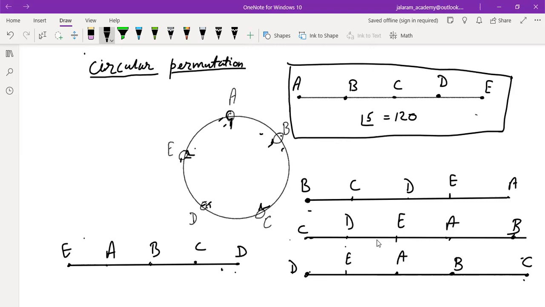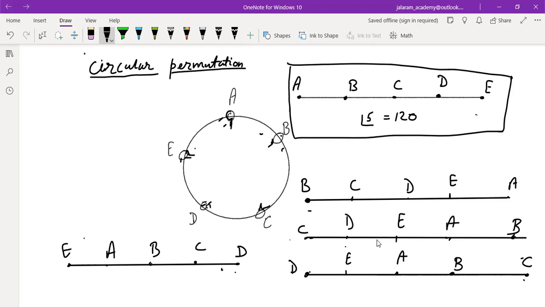Number of ways of arranging n objects along the circle, which we have discussed from the above discussion, must be factorial n minus 1.